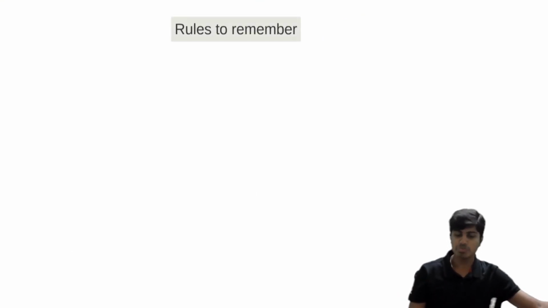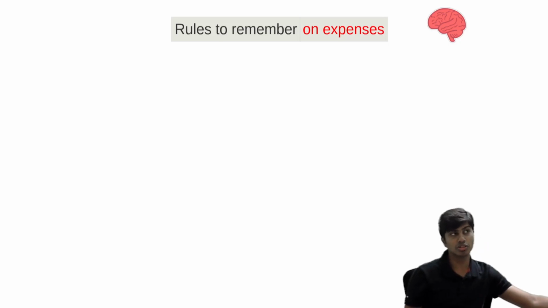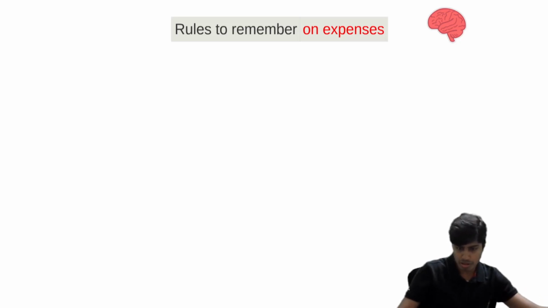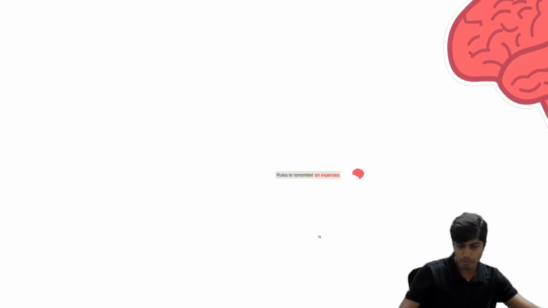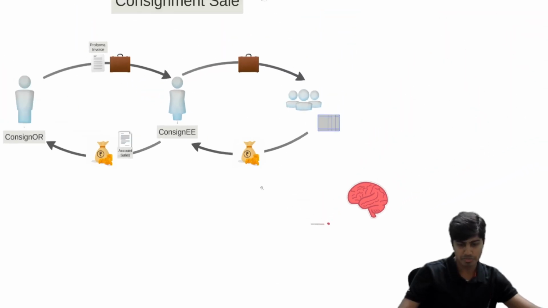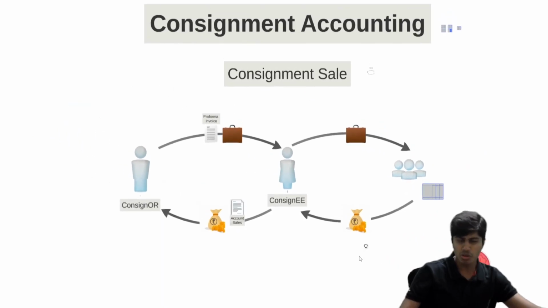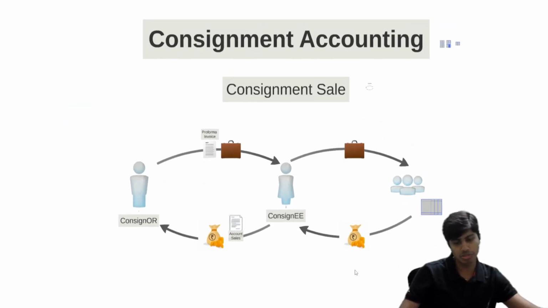Let's quickly understand a few thumb rules about commission that I made you understand just now. The first point that I want you to remember with regard to commission is there. But I would want to explain a couple of other things to you. This is with regard to expense. Now listen. Commission is also an expense. Let's understand expense and then go.